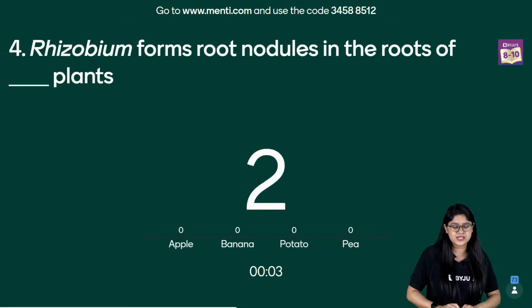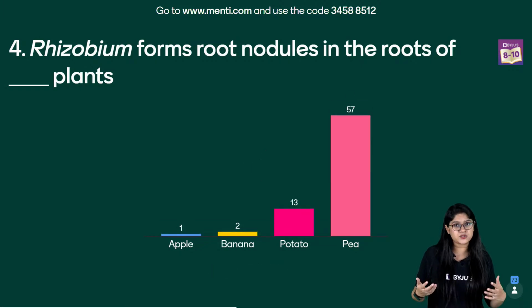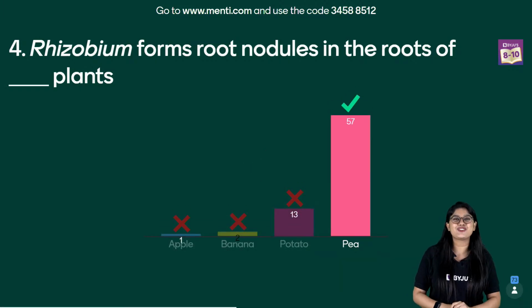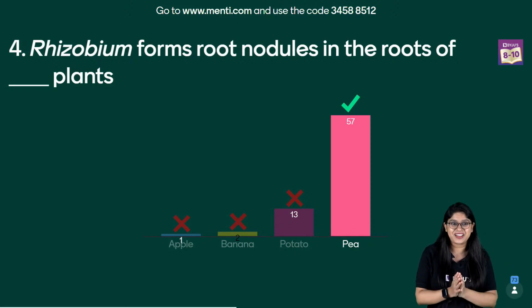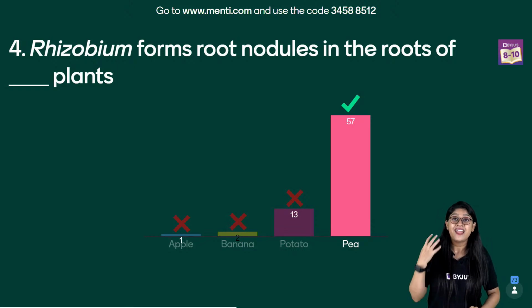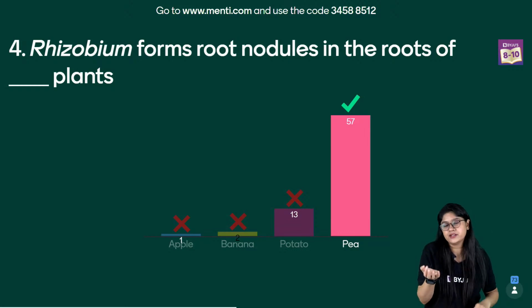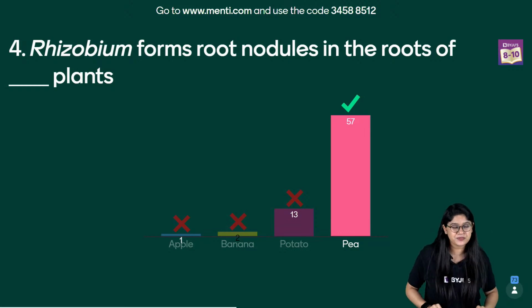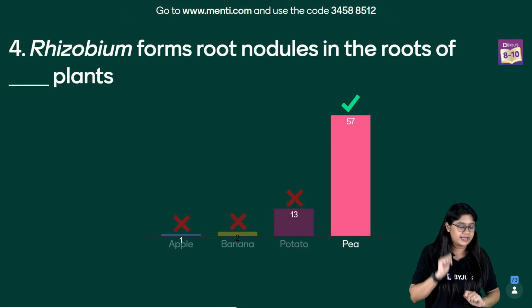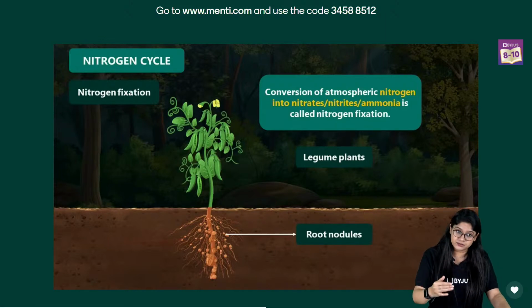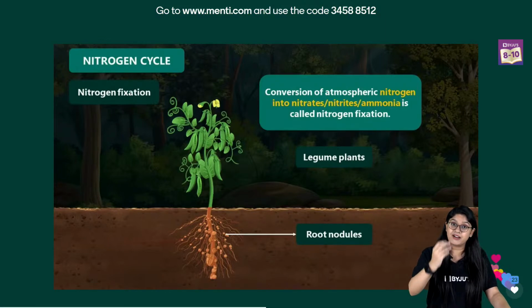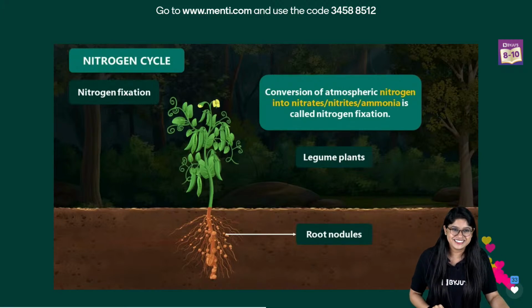Yes, please write your answers. Quickly vote, everyone. And everyone has voted. And I'm so proud that 57% of you have actually voted for the correct answer. The correct answer is pea plant. We know that pea is a leguminous plant, right? And the pea plant will have the roots, and on the roots will have those root nodules, and inside that we have the rhizobium. Those of you who got this particular question incorrect, definitely now you can understand why the correct answer is the pea plant. Over here we have the answer.